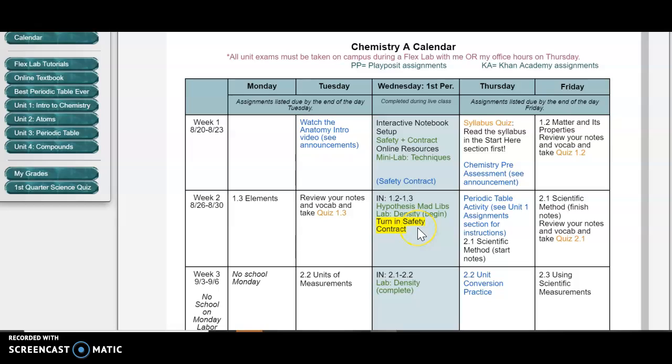Now, we have live class first period on Wednesday. Good morning, you have chemistry. I'll try to make it as fun as possible. But that means that if you don't get something done here on Tuesday, you're going to have a really hard time being ready for live class. It's not like you have second period to do it before live class, which I don't allow anyways. So please make sure to plan out in your planner when you sit down Monday morning. Write in, okay, I need to read section 1.3 and take notes on the elements, and then, okay, I'll take the quiz on that on Tuesday after I do some studying.